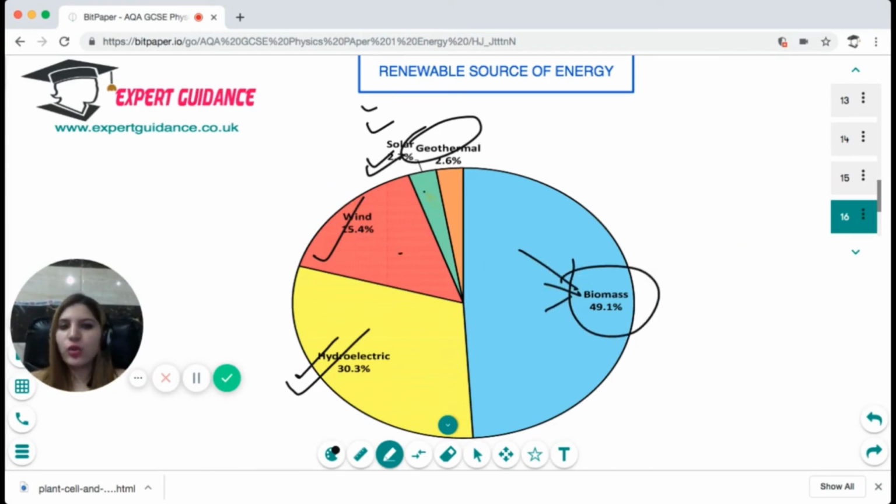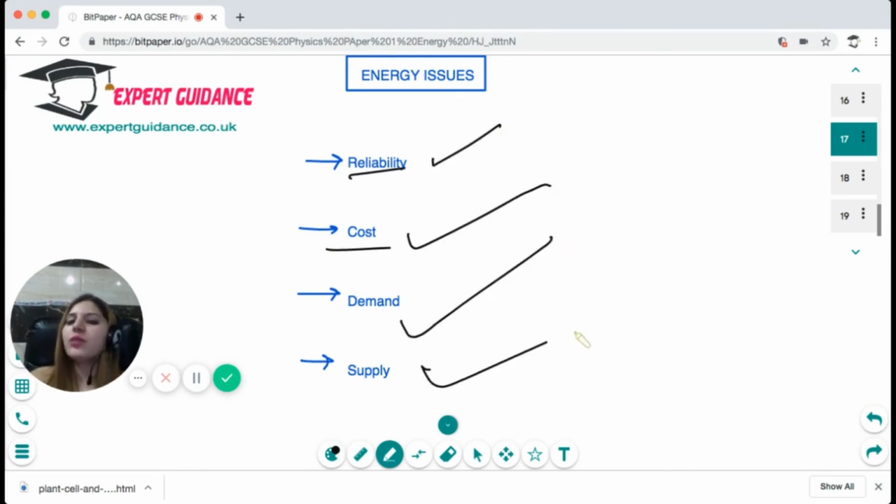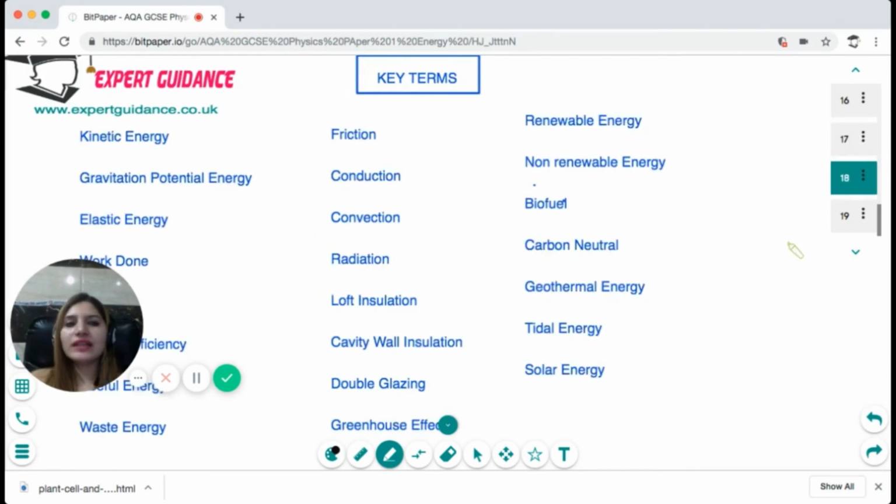Okay, so you should know what are the different sources of renewable energy and how they're used. Now, in energy issues, there are a lot of things we need to look over: the reliability of the energy source, what is the cost of generating it, what is the demand, what is the supply. So non-renewable resources are running out, but they produce energy very efficiently. On the other hand, all the renewable sources of energy have their shortcomings. Wind is not a reliable source. Tidal energy is dependent on water, so it is not reliable. And solar energy is reliable, but it has a lot of cost and it takes a lot of time to pay back. So these are all the factors that we need to consider while considering the energy issues.